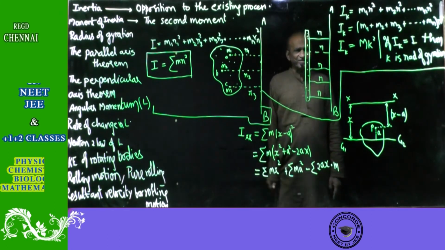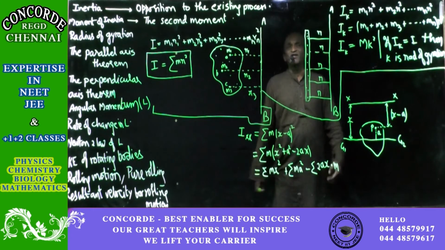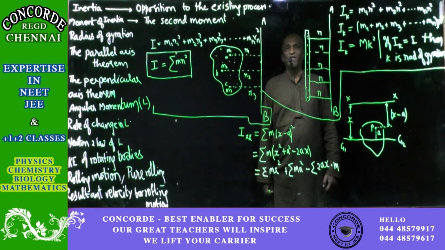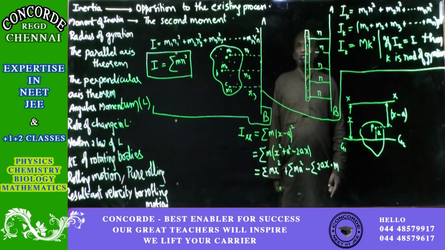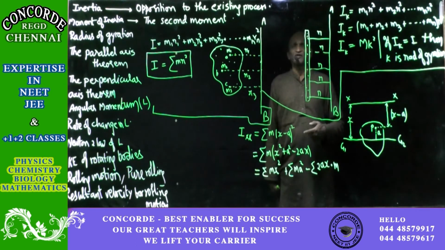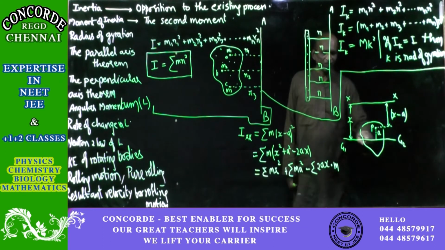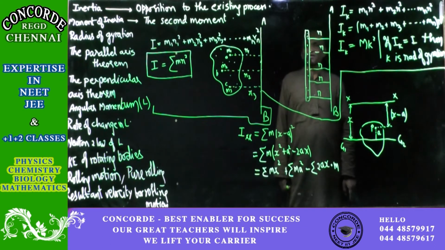When all the distances are from the center of gravity line, then already we have studied, see here, m into a is the moment of the mass m. So we are finding the moment for all the different masses, or you can take it as a force. Moment of all the forces about that point through which the resultant passes.